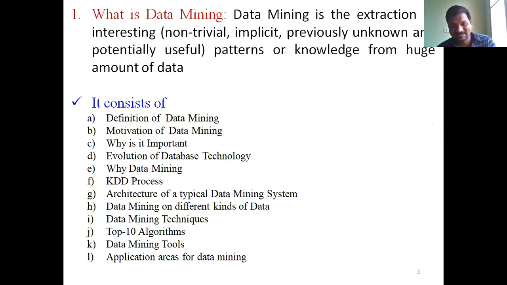Here in this case our agenda is: what is data mining, the motivations of data mining, why data mining is important, the evolution of database technology, and why data mining. And then the KDD process, knowledge discovery from databases. And then the architecture of a data mining system: what the different steps in the architecture are, and what the components of a data mining system are.